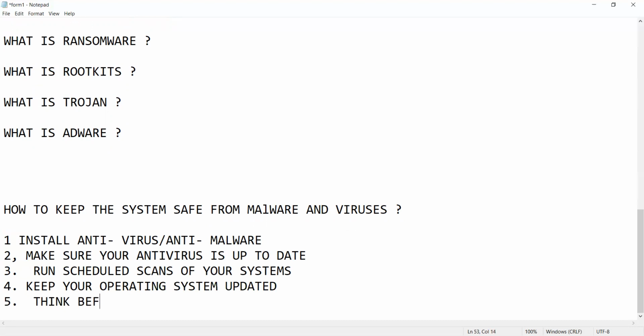Fifth is think before clicking. I hope this isn't hard to understand. These are the things which you do on a daily basis. I know I need not describe these things, okay? You know what I'm writing. So install antivirus, you all know about antiviruses. Make sure your antivirus is up to date. There is no such typical word I need to make you understand, so I'm just writing it. Think before clicking any malicious or unknown links.